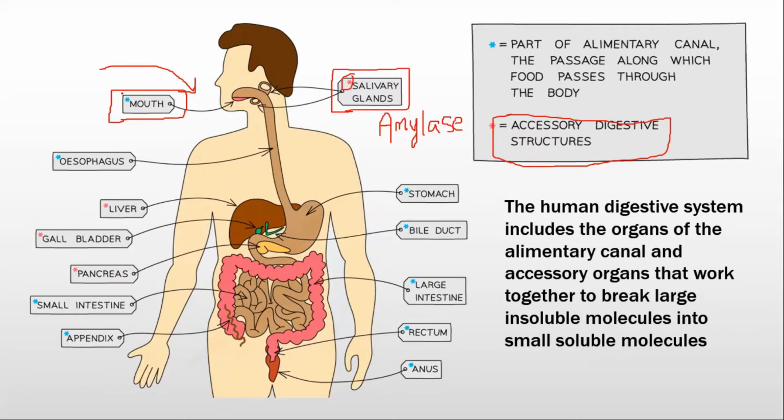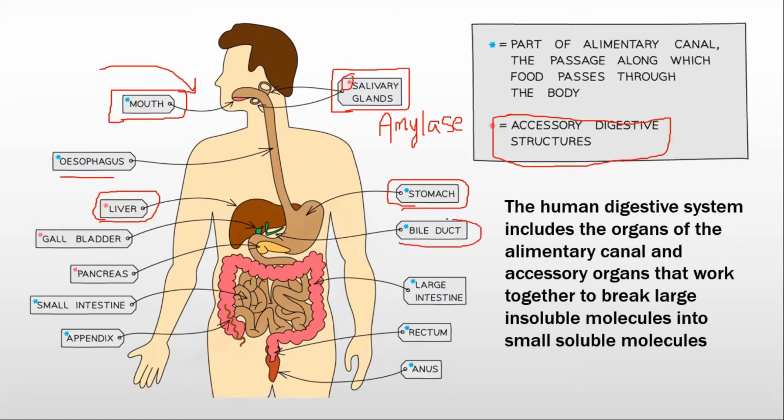So the main organs such as the mouth, digestion is taking place inside the mouth with the help of accessory digestive structures such as salivary glands in our mouth which provide amylase to break down starch. Then we have the esophagus, the canal through which the food goes inside the stomach. Inside the stomach, we have the liver. The liver produces substances, enzymes, some juices which usually help us in digesting food.